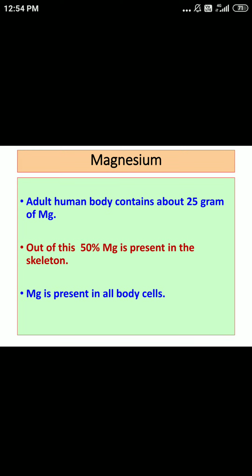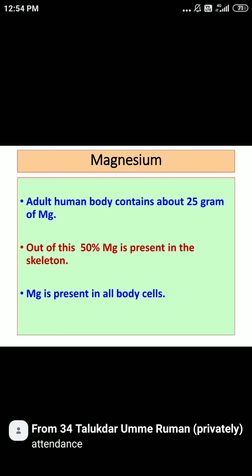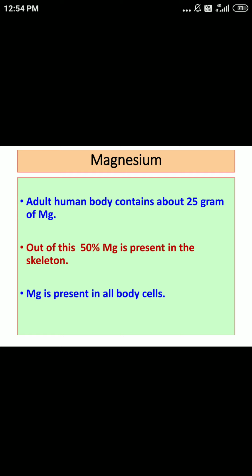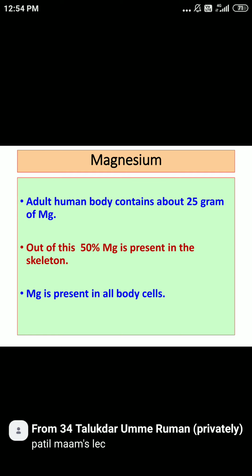Regarding magnesium, the adult human body contains about 25 gram of magnesium. Out of this, 50% of magnesium is present in the skeleton, and magnesium we can find in all body cells.